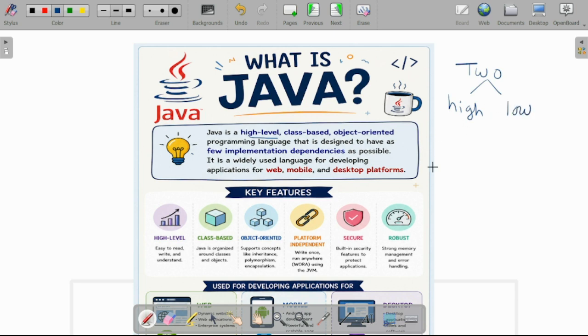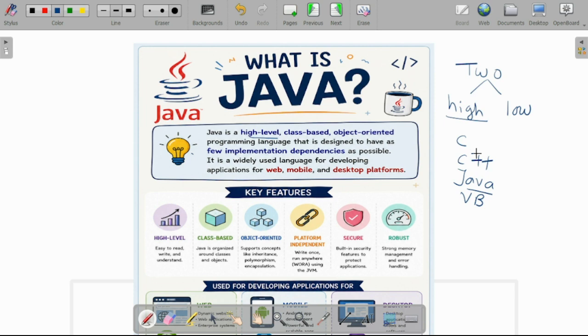Whenever you are writing a program using any programming language like C, C++, Java, VB, and there are more programming languages available, when a human being is writing a program using Java, this code will be understandable only by the human. This is called a high level programming language.